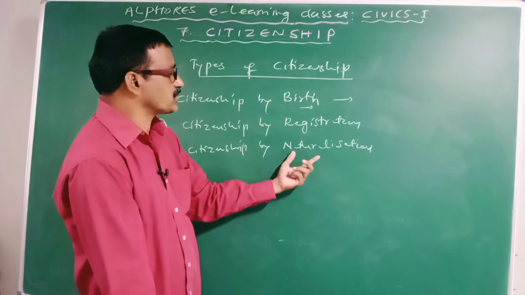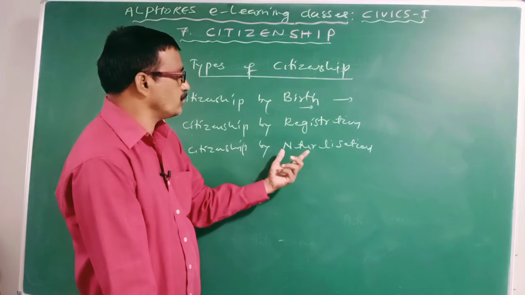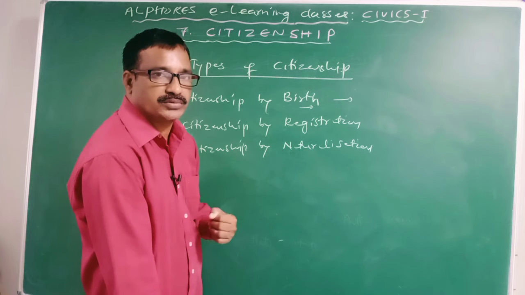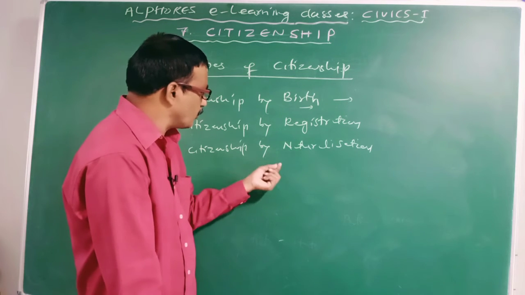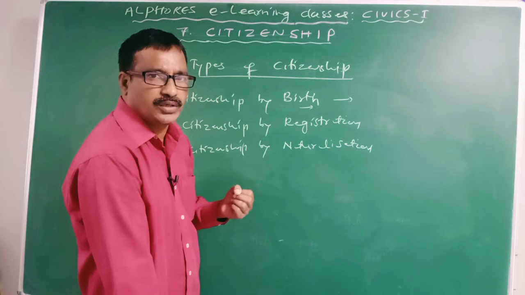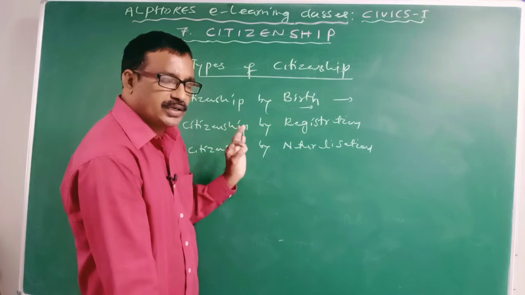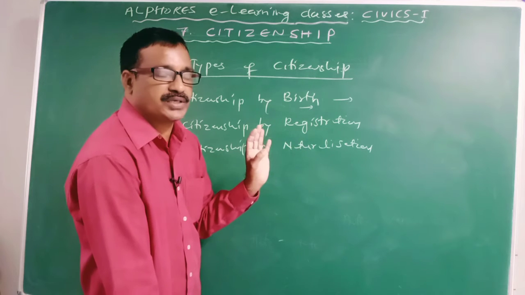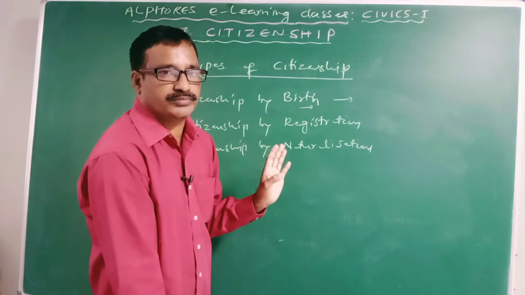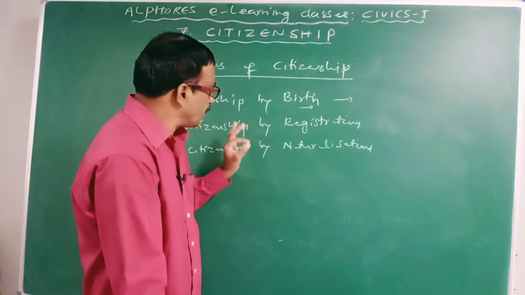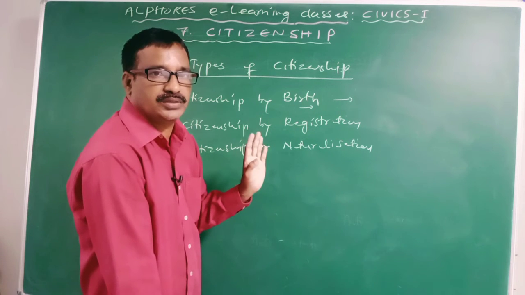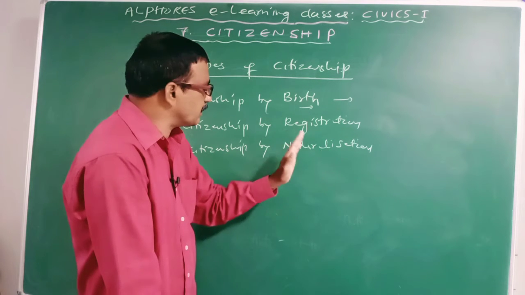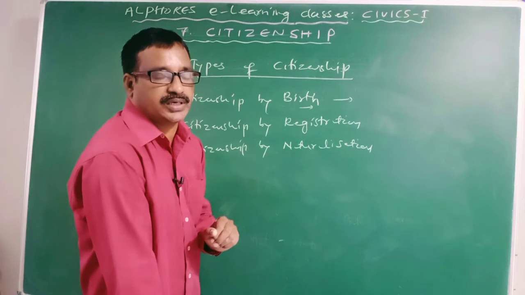Yes, in the last session we discussed how a person acquires citizenship by naturalization. So many things are there, so I am going to give one example. If an alien resides in a foreign state for a prescribed period, then he will acquire the citizenship of that country. The residential period is different from one country to another.